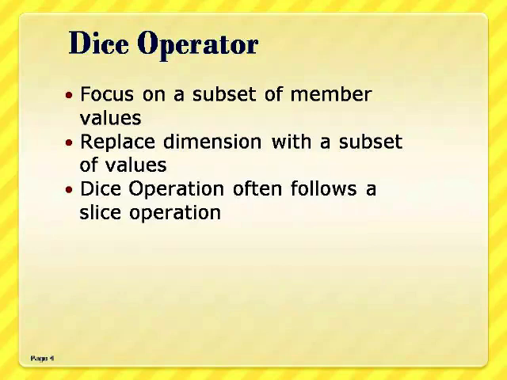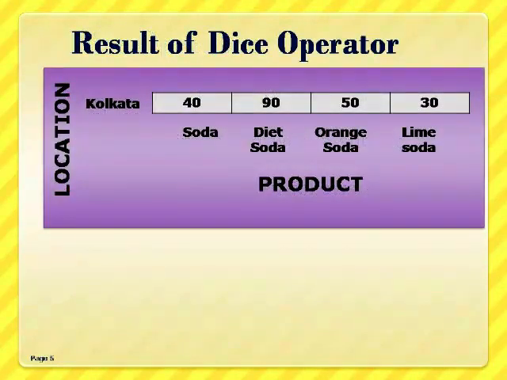So dice on Kolkata, using the result of the previous slice operation, gives the result shown on the slide. For Hyderabad, the total soda, diet soda, orange soda, and lime soda values are 40, 90, 50, and 30 respectively. The dice operation normally follows a slice operation.